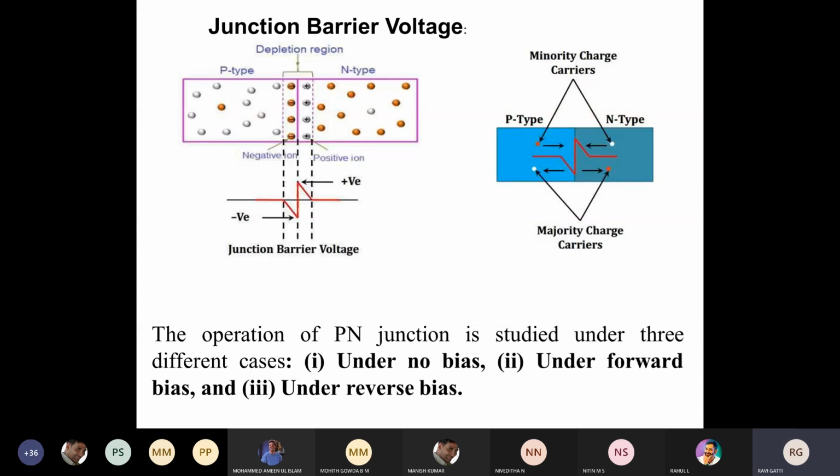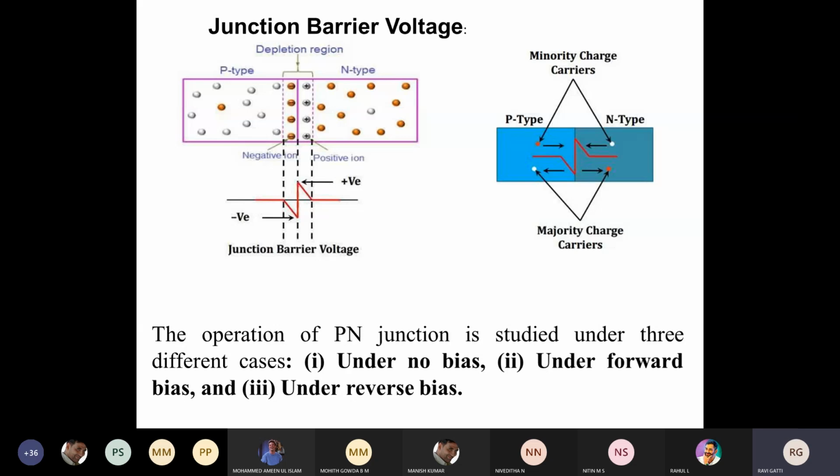So what do you mean by biasing? Biasing is nothing but a process of applying some external voltage to the diode. We call it biasing. So there are three types of biasing methods.